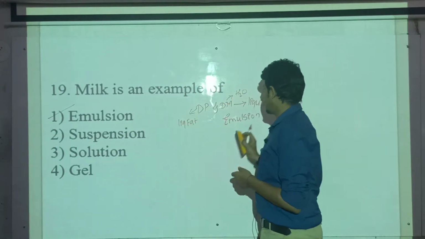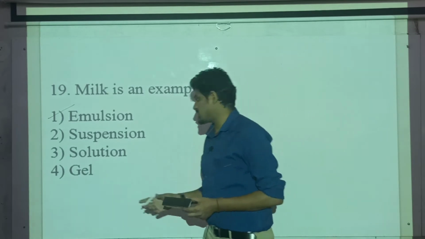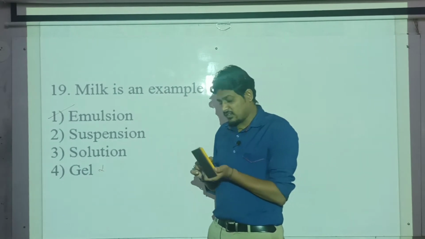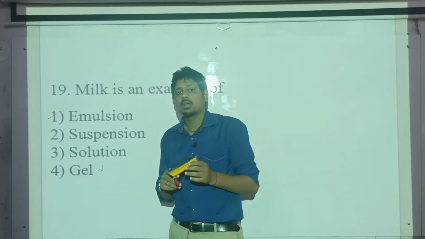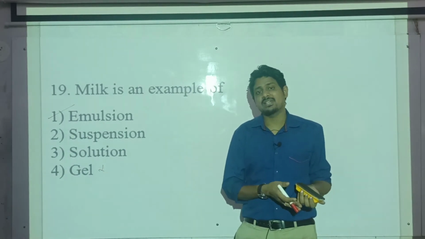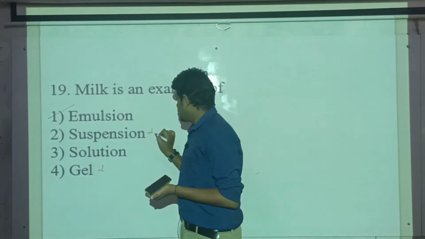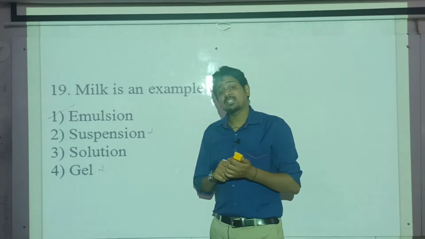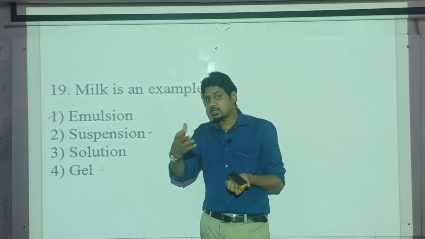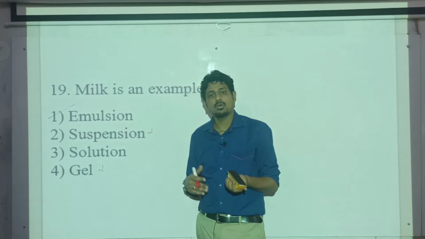It cannot be a gel. Why can it not be a gel? If you have proper knowledge of what the dispersed phase and dispersion medium are, you can clearly solve this. Milk cannot be a suspension. Why? We know that suspensions cannot pass through normal filter paper. Can milk pass through normal filter paper? Yes, it can.